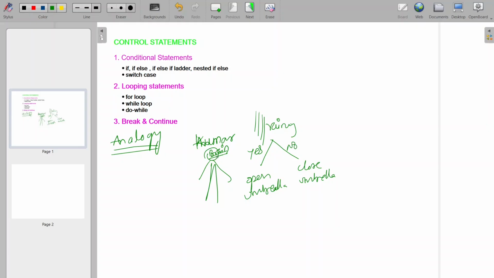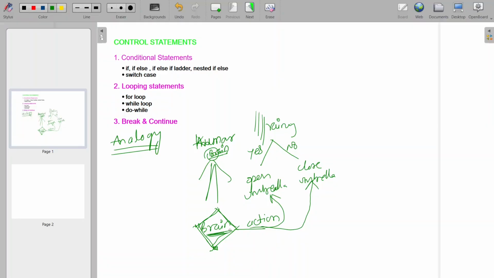So what happened here? Kumar's brain is very talented and it is controlled by him. Means his actions, whatever Kumar needs to do, whether he should open or not, his actions are controlled by his brain. Those are the control statements in programming also, in the same way. His brain will see whether the condition is if it is raining, then he will perform the action of opening the umbrella. If it is not raining, then he will perform the action of closing the umbrella.